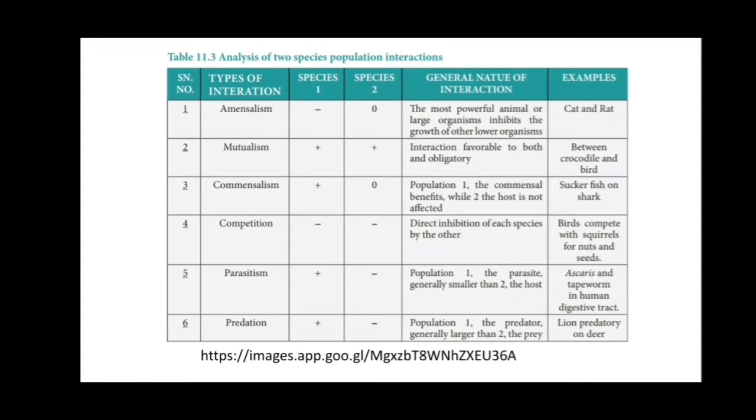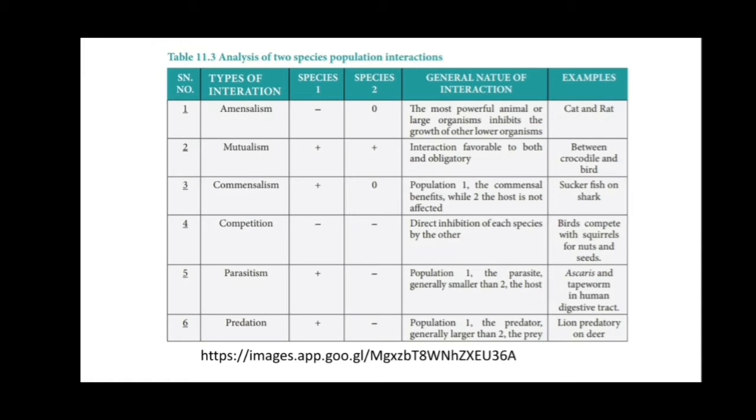The next one is parasitism. Species 1 is the parasite and species 2 is the host. Population 1 is a parasite, generally smaller than the host. So Ascaris lumbricoides or the tapeworm live in the digestive tract of the human being. They suck the digestive juices from the digestive tract of the human. That's why the parasite gets the benefit and the host is affected by the parasite.